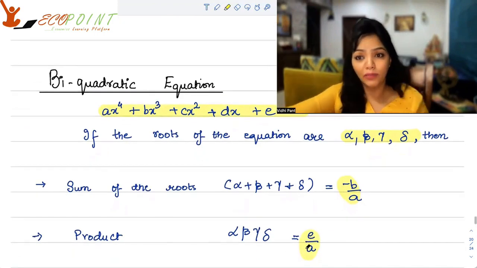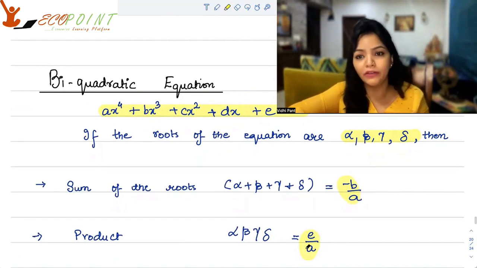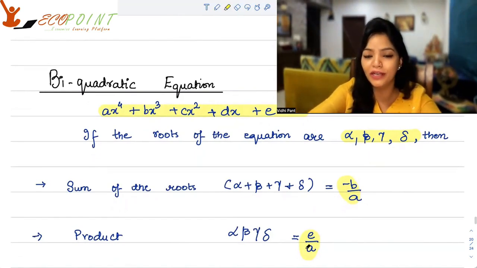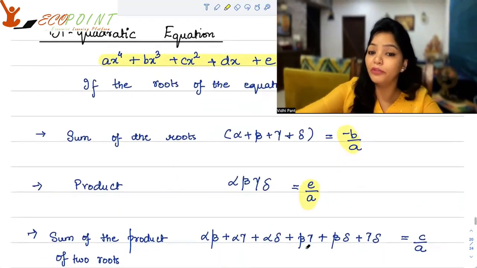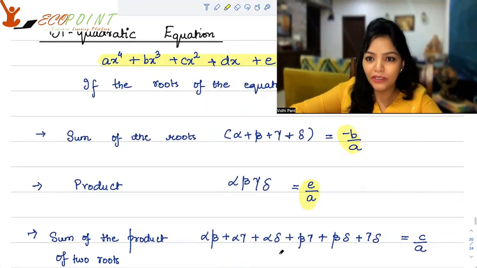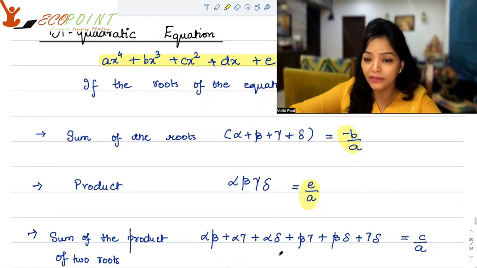Then you can talk about the sum of product of 2 roots and also of 3 roots here, since you have 4 roots, right? So what permutations can you make? Sum of product of 2 roots at a time: alpha beta plus alpha gamma plus alpha delta, plus beta gamma plus beta delta plus gamma delta.